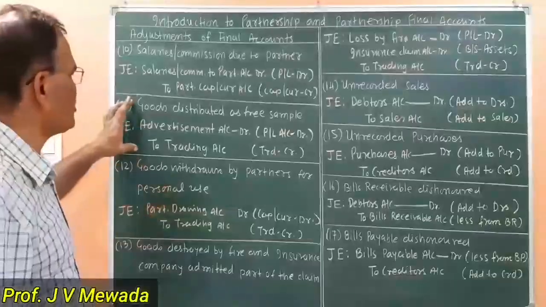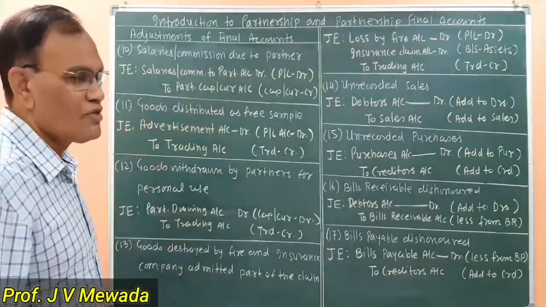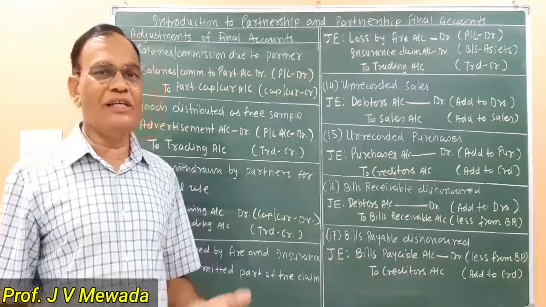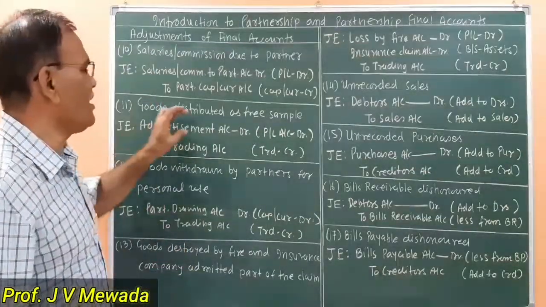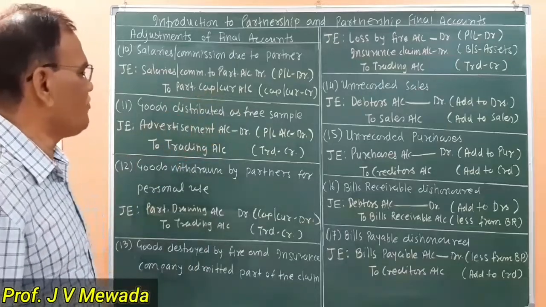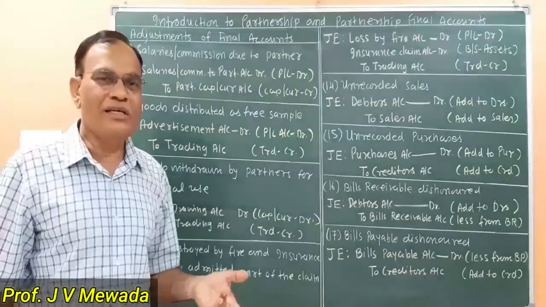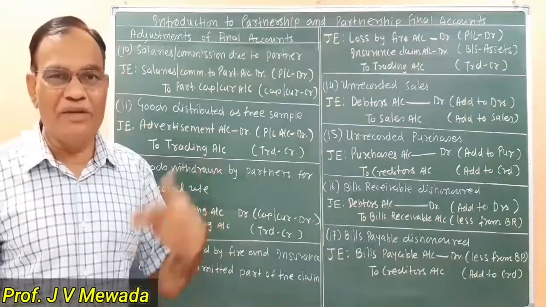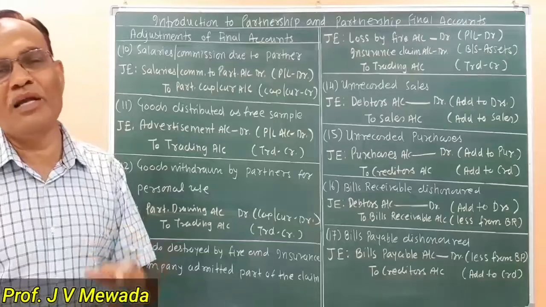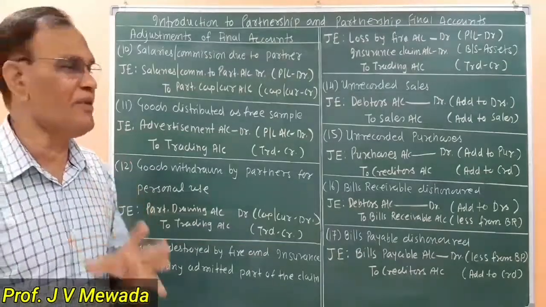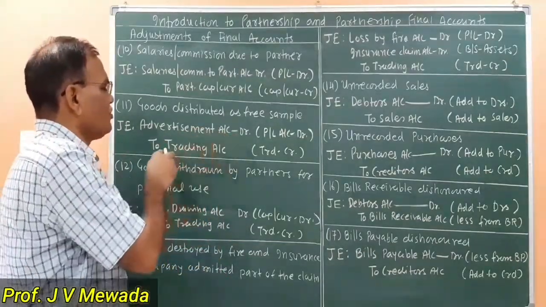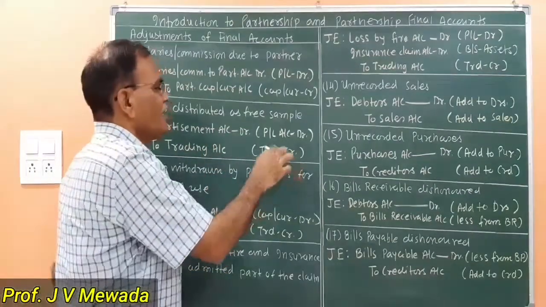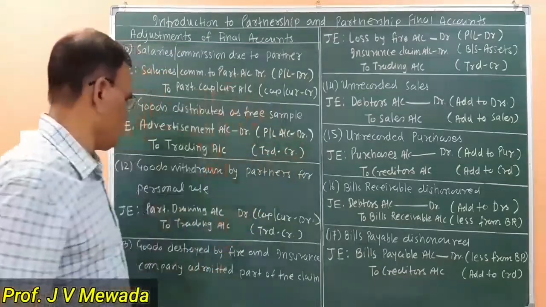So let us see now goods distributed as free samples. Whenever the goods are distributed as a free sample, what journal entry are we passing? Advertisement account debit. Because giving goods as a free sample, we are not selling, but we are giving for advertisement purpose. So what benefit are we receiving? That particular benefit is known as an advertisement. So advertisement account debit to trading account. Because there is an outflow of goods, trading account is credited and profit and loss account is debited.